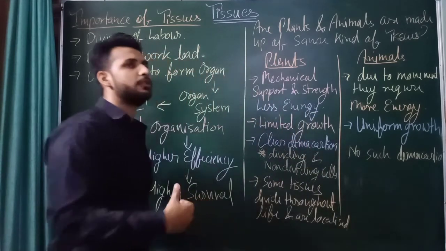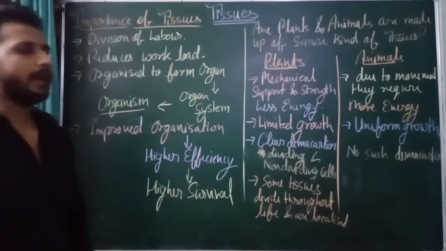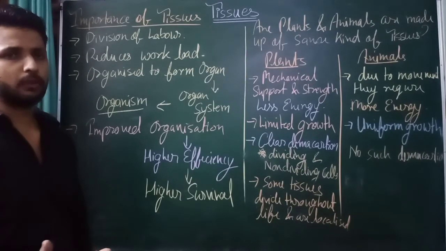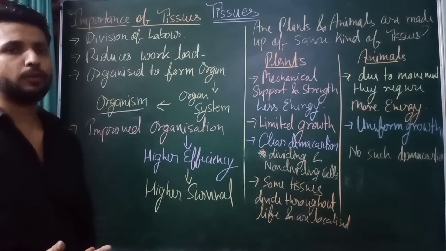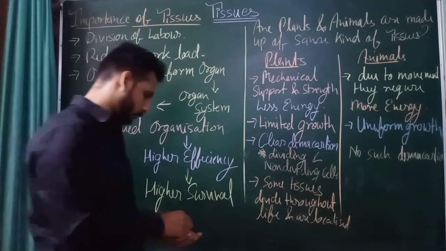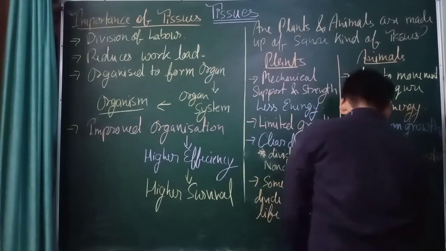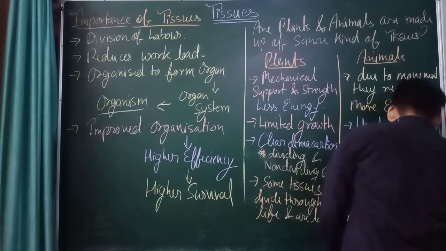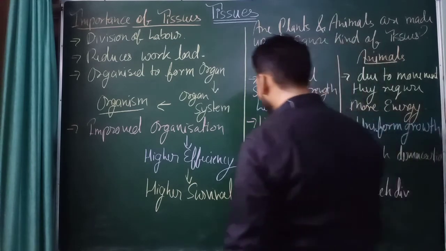Like meristematic tissues, they divide throughout their life and they are present at a particular position only, like the root or shoot tip, right? But here no such division. Got it?